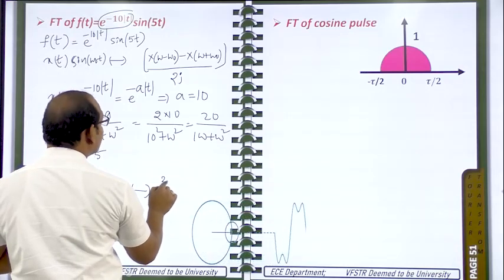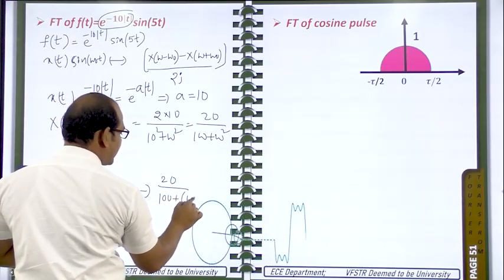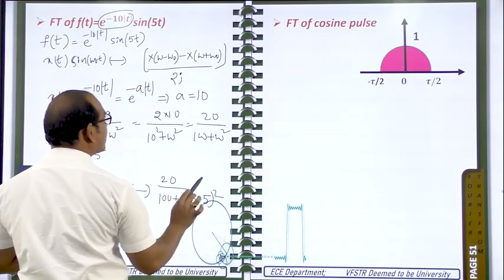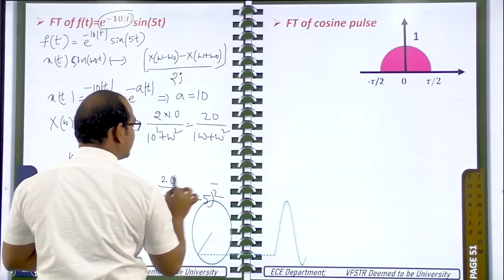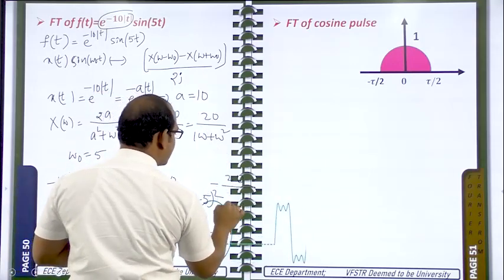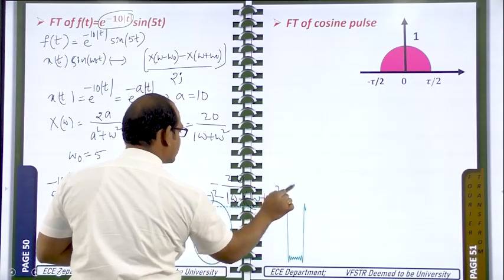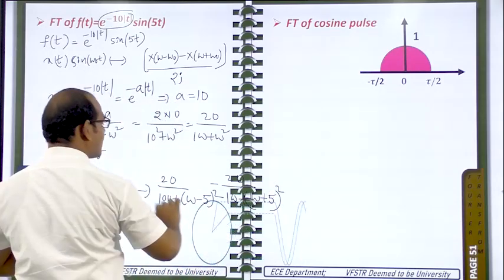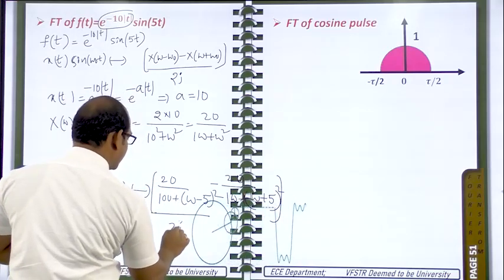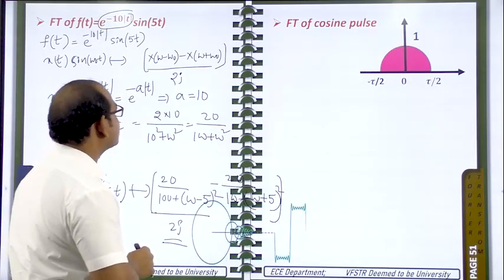So you will get 20 by 100 plus (omega minus 5) whole square. This is capital X of omega minus omega naught, minus. Next, capital X of omega plus omega naught, 20 by 100 plus (omega plus 5) whole square. These two things we have written here, and these two are divided by 2j. Okay, so this is the Fourier transform of the given signal.